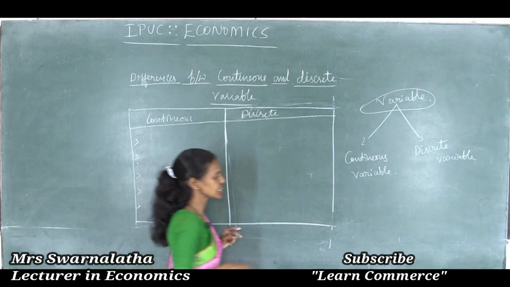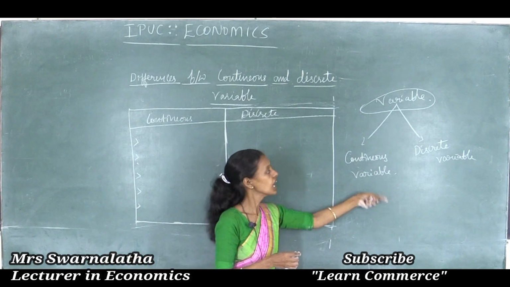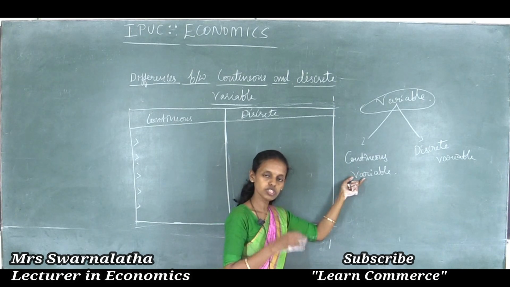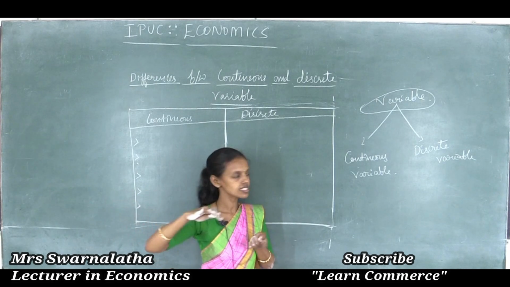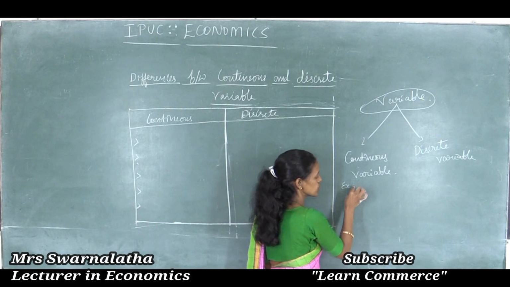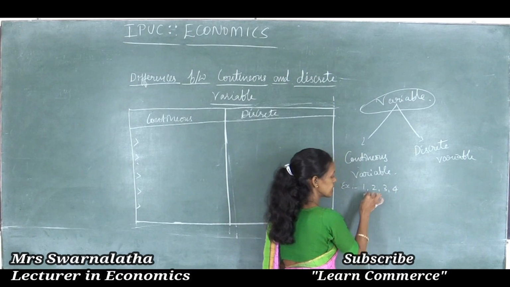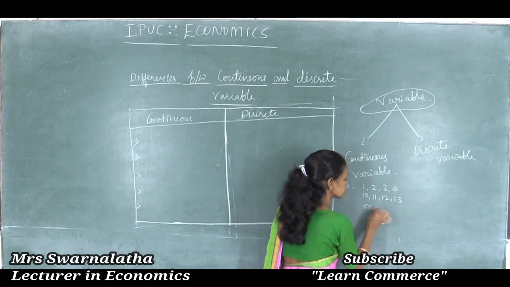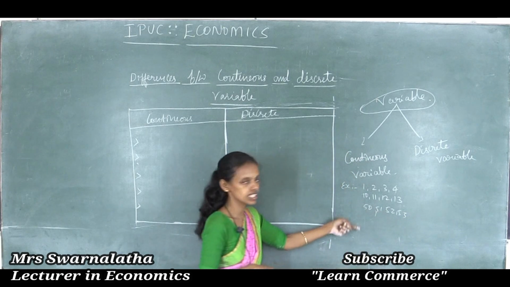Already in the previous class I said about the meaning of continuous variable and discrete variable. Continuous variables are those variables whose values are in continuity, in the same order. I said the example 1, 2, 3, 4 or 10, 11, 12, 13, or 50, 51, 52, 53, values in the continuous order.